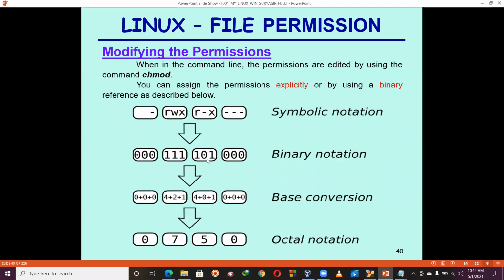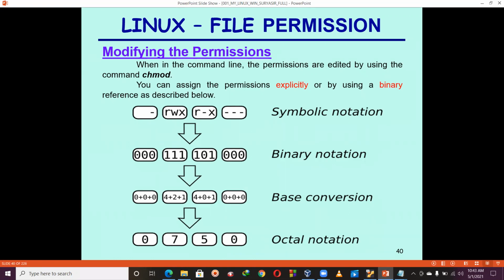But for which one? We have the three entities: user, group, and others. So this one belonging to the group, and this one belonging to the what, others? 000. What do you mean by 000? Means we don't have either read permission or write permission or execute permission for the which one? Others.